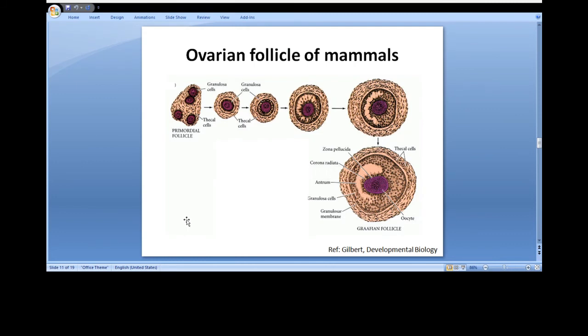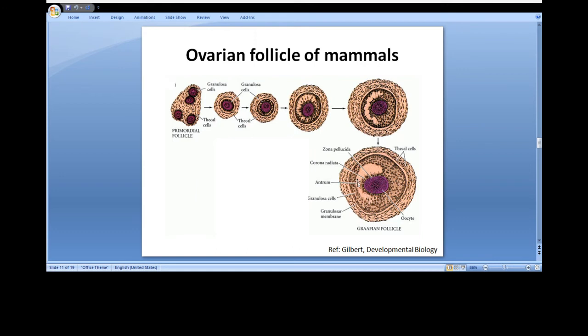This figure shows the ovarian follicle of mammals. When mature, it is called the Graafian follicle, which has the inner oocyte in the secondary oocyte stage, arrested in meiosis II, surrounded by cells called corona radiata, and then there are other cells, the granulosa cells. Outside this are theca cells, theca interna and theca externa.